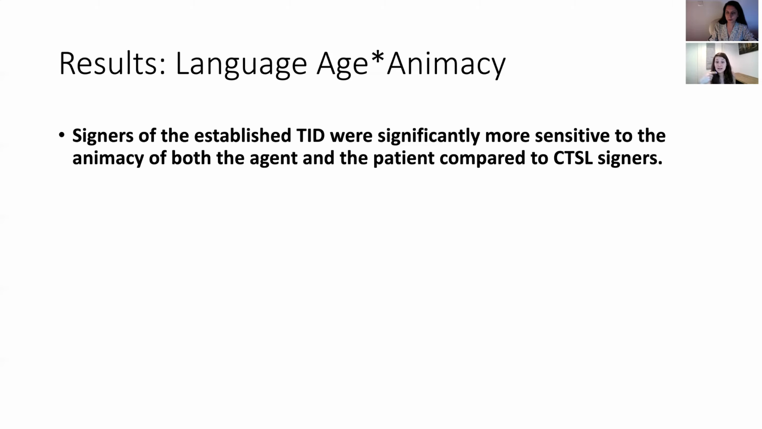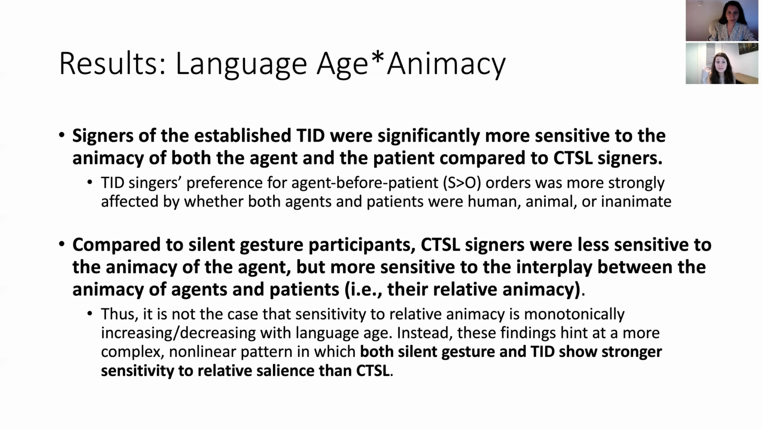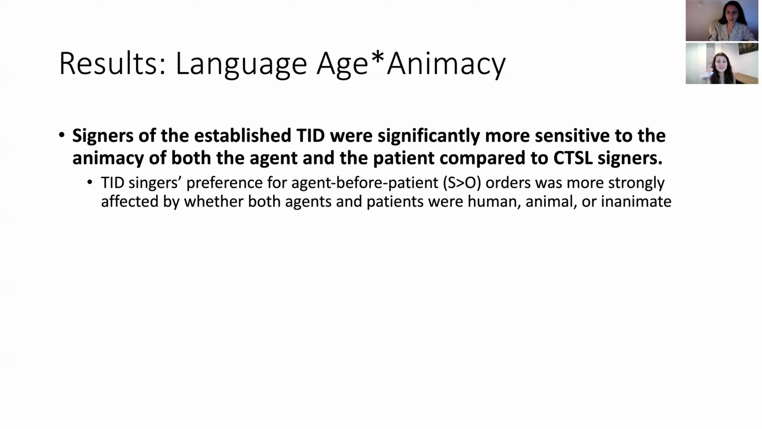So TID signers' preference for the agent before patient was more strongly affected by whether both the agents and the patients were human, animal, or inanimate compared to the CTSL signers.